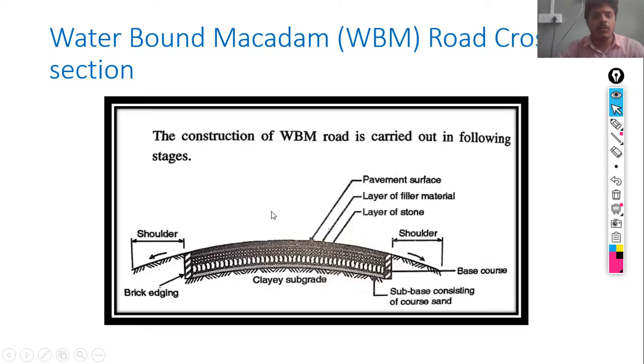Here you may see the cross section of the water-bound macadam road. First of all, clay is the subgrade. After that comes the layer of stones, which gets filled with a layer of filler material, and the final coat, that is the pavement surface. Shoulders are also provided. The edges are made up of bricks, with a sub-base course consisting of coarser sand. This is the water-bound macadam road.